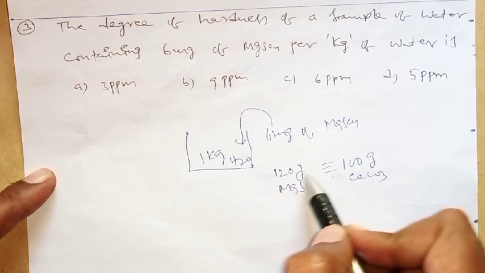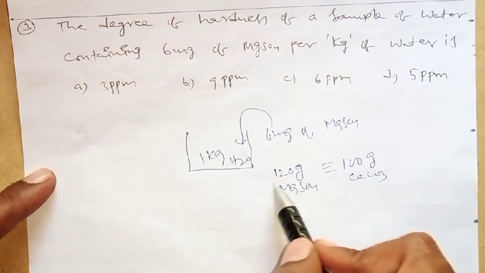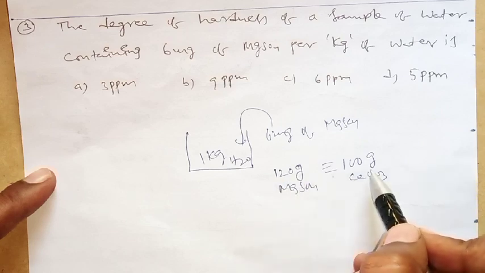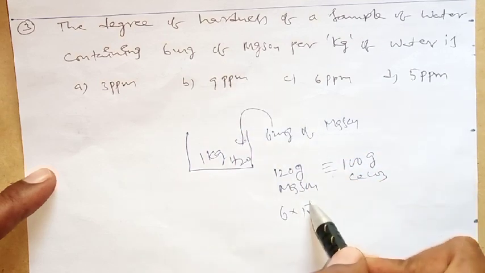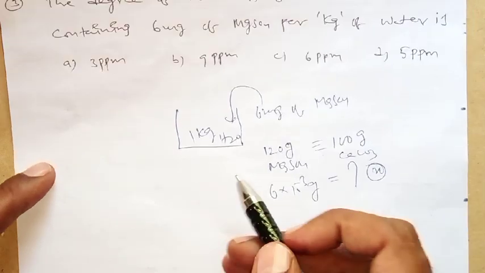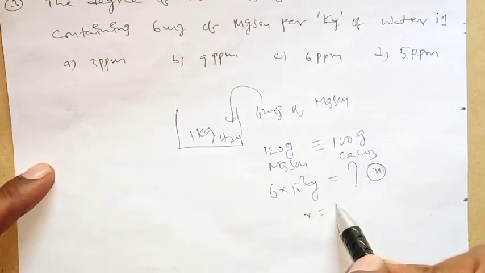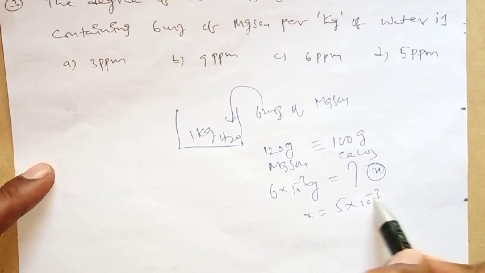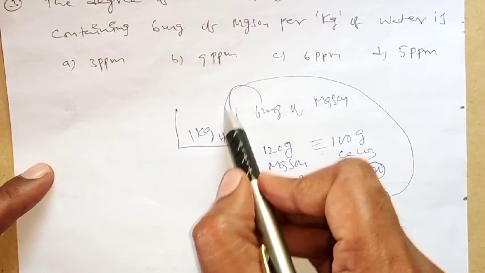Is it clear? One part of magnesium sulfate is nothing but its molecular weight. So 120 grams is equivalent to 100 grams. Here how much is given? 6 milligrams. That means 6 into 10 power minus 3 grams is equivalent to how much? If you consider this as x, and do the cross multiplication, x equals 5 into 10 power minus 3 grams. Is it clear? So this is present in 1 kg of water.